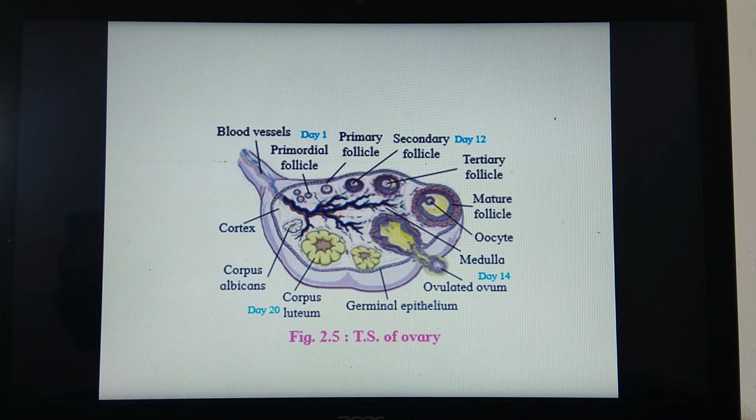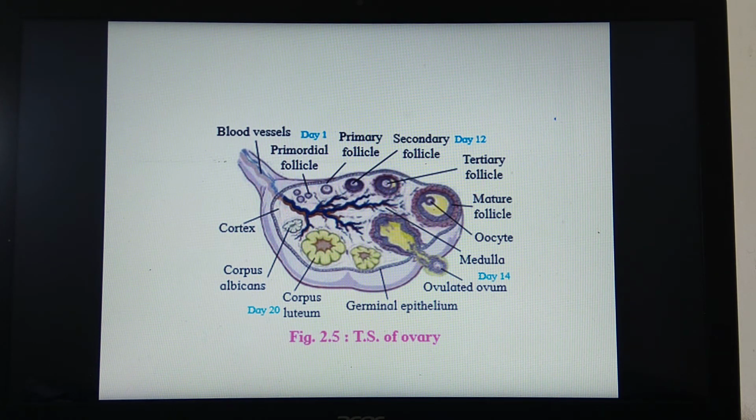In the diagram, we can see the structure of the ovary, TS of ovary. See here, these are the primary follicles. These primary follicles are surrounded by follicular cells. In this diagram, you can see this primary follicle is surrounded by many layers of follicular cells. So development of follicular cells is under the control of FSH in females.